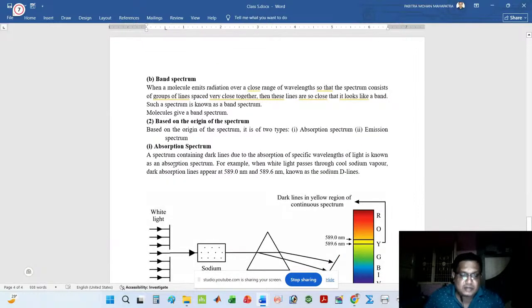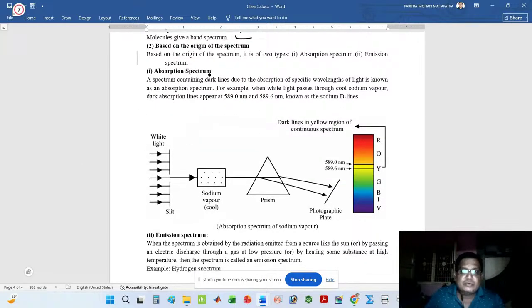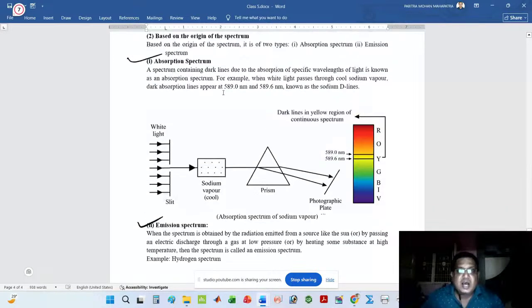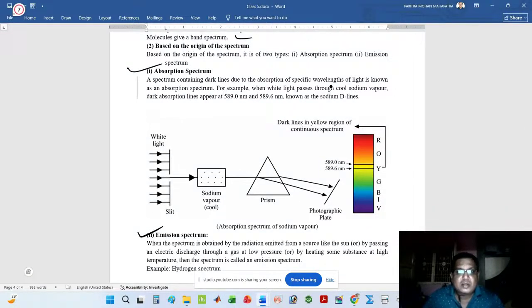Next, I also classified based on the origin of spectrum. As per the origin of the spectrum, spectrum is classified into two types. One is the absorption spectrum, another is the emission spectrum. Absorption spectrum is generally obtained due to the absorption of specific wavelength of light by a species. Here I have given an example.